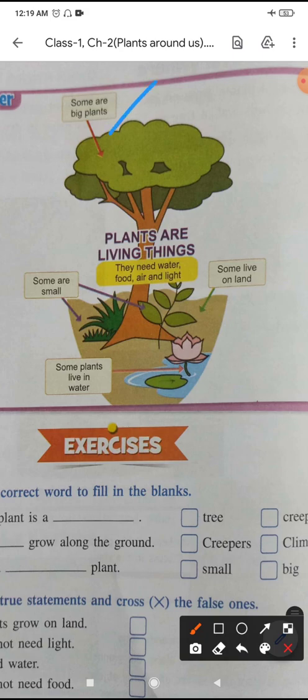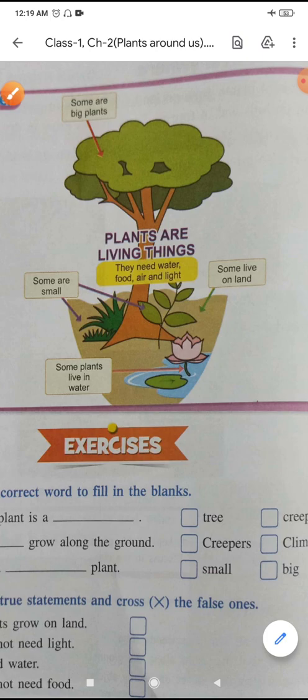Some are big plants; a big plant is called a tree. Some are small. Some plants live in water. Some plants live on land. Okay, this is the picture.